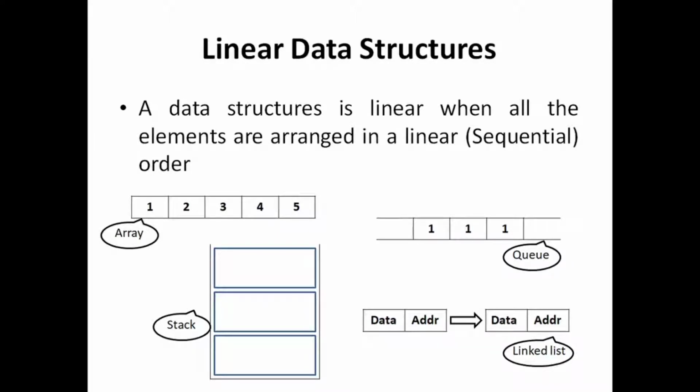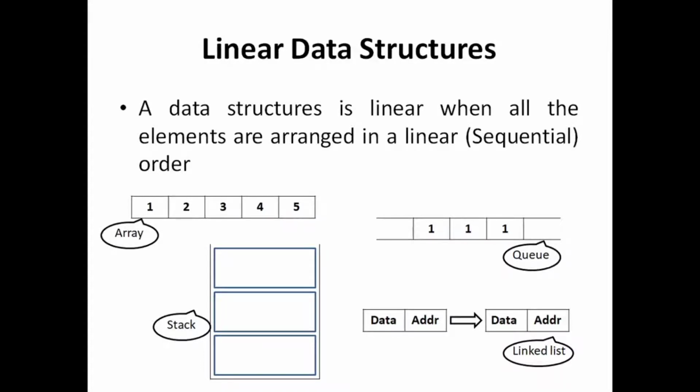If the elements are arranged in linear order or sequential order, then we can say that the data structure is a linear data structure. As we have these four examples, arrays are linear data structures, and queue are linear data structures too, and then stack and linked list. These are the examples of linear data structures.